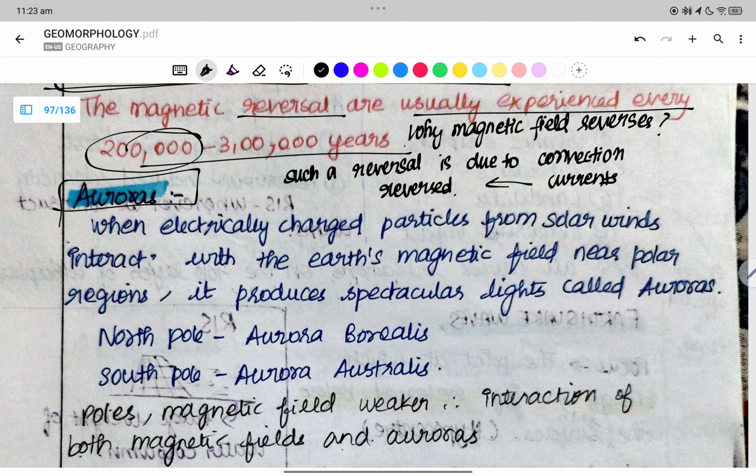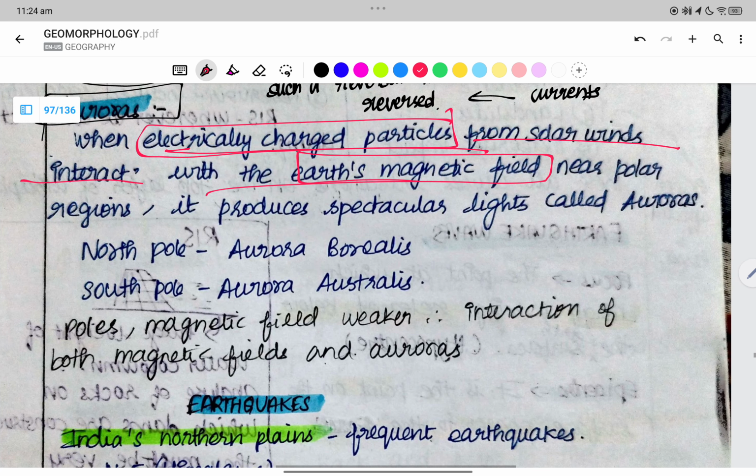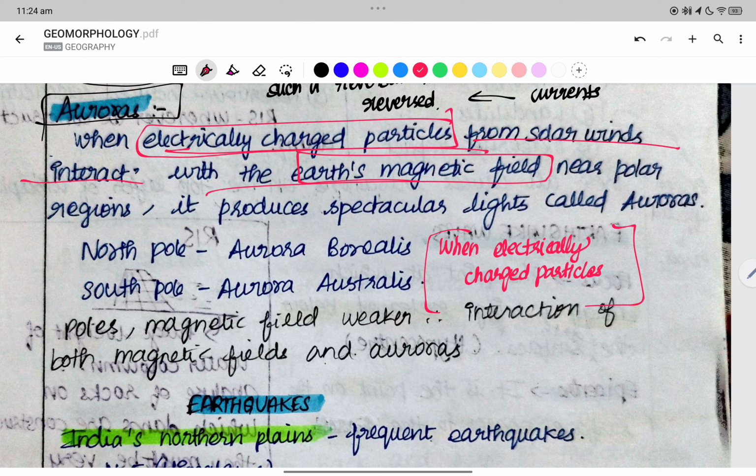What are auroras? Auroras are produced by electrically charged particles from the solar wind. When these particles interact with the Earth's magnetic field, auroras are created near the polar regions.